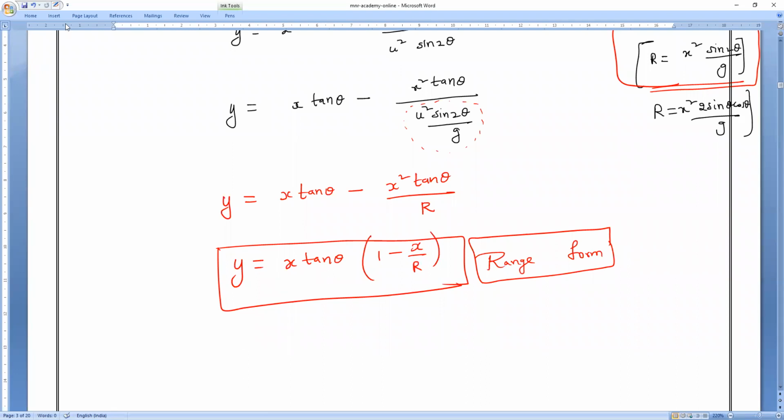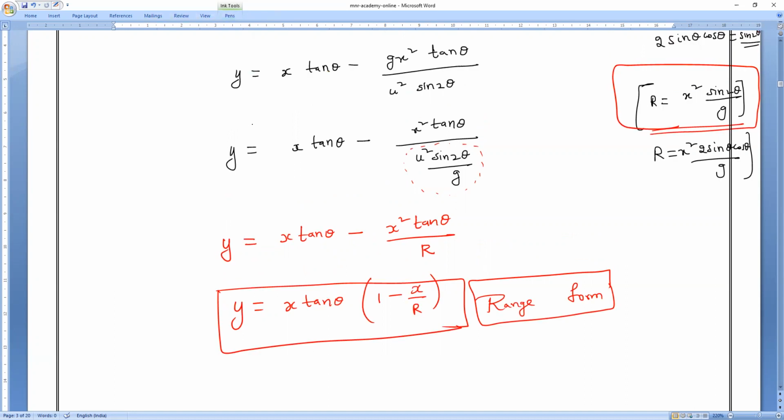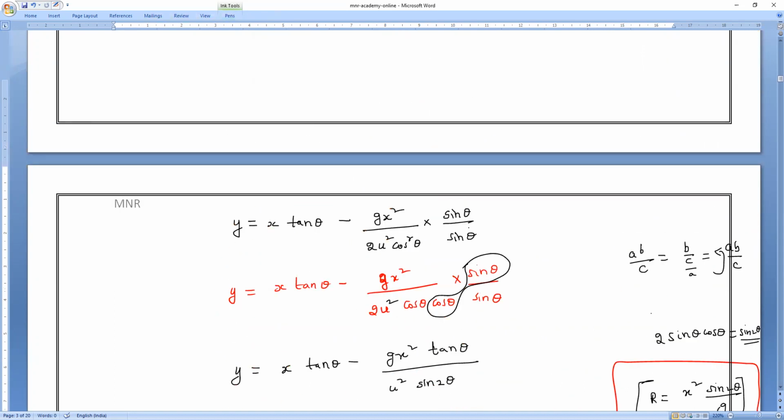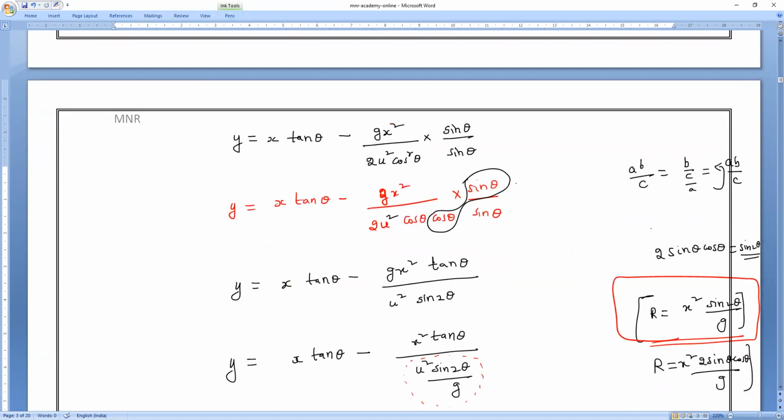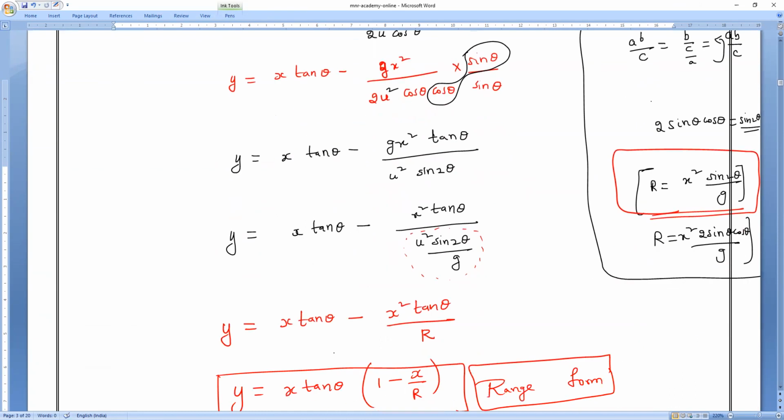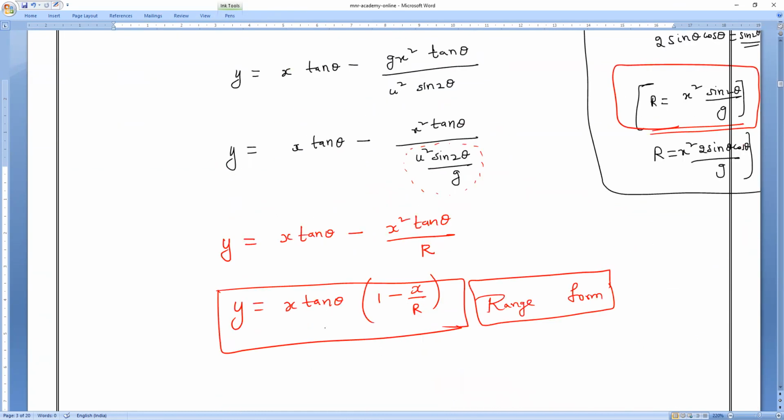Very simple. Just the equation of trajectory, you have to multiply both numerator and denominator with sin theta. Then if you apply the basic mathematics, we'll get the same equation of trajectory, but in the range form. I hope you all understand. Anybody having any doubt, please kindly let me know.